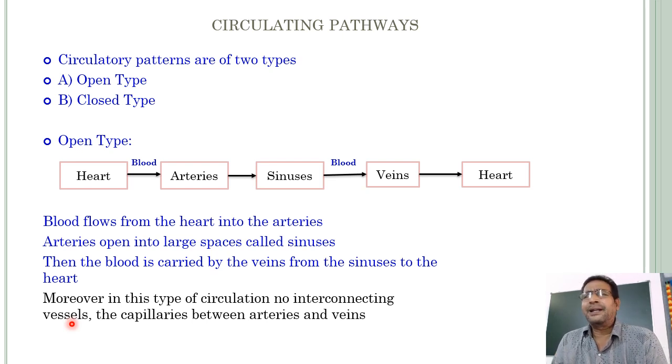The fine hair-like blood vessels are called capillaries. So there are no capillaries connecting arteries and veins here.